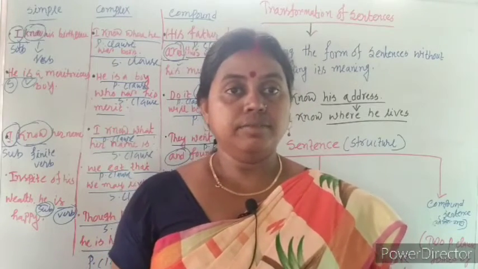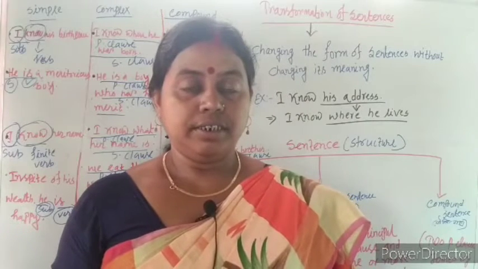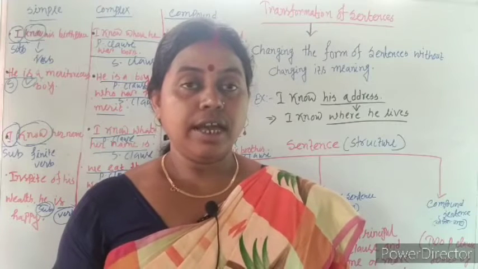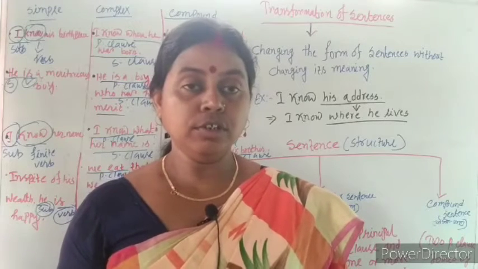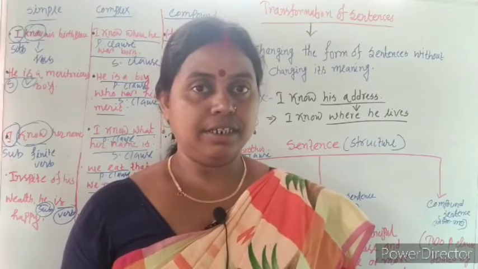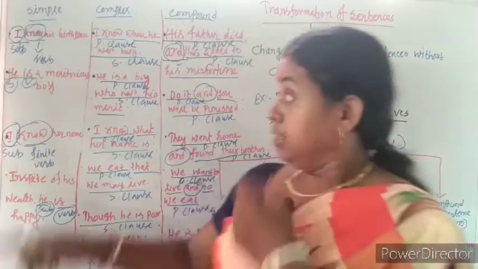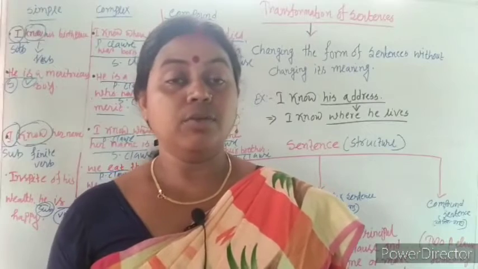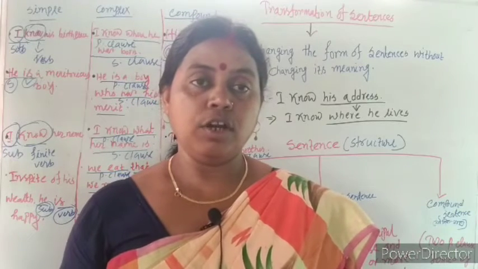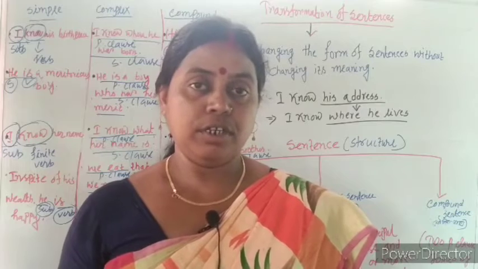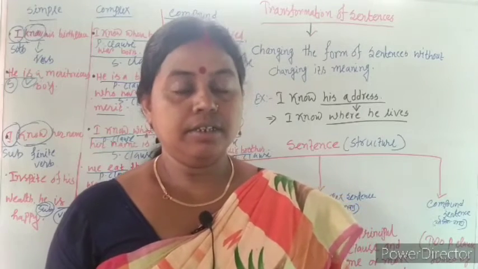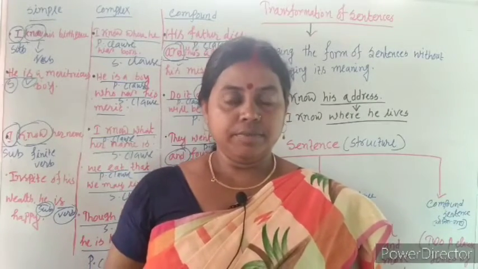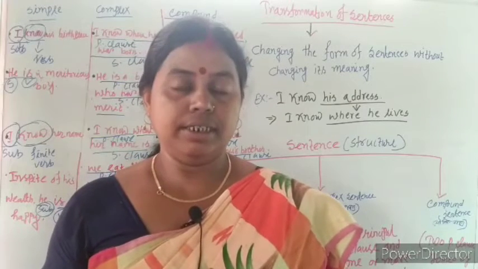Now I am giving a basic idea about complex sentence. What is complex sentence? Complex sentence means in a sentence when there is only one principal clause, one or more subordinate clause, it is called complex sentence. For example, I know where he was born. I know is a principal clause, where he was born is a subordinate clause. There is only one principal clause and one subordinate clause. So it is a complex sentence.